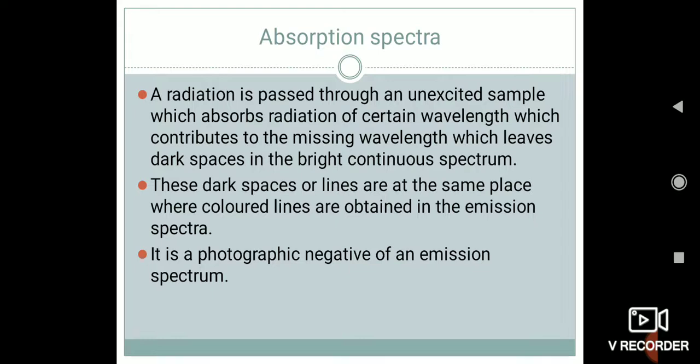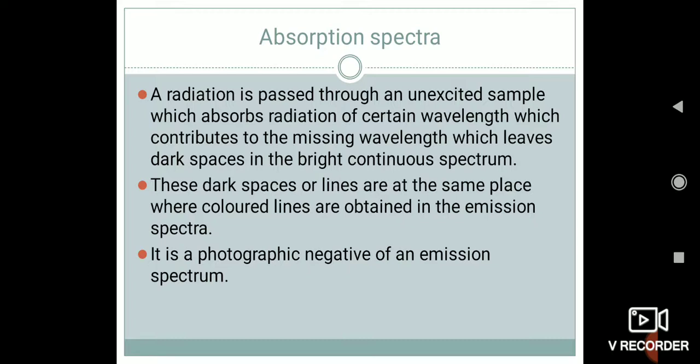What is absorption spectra? The definition is: radiation is passed through an unexcited sample which absorbs radiation of certain wavelengths, which contributes to the missing wavelengths that leave dark spaces in the bright continuous spectrum.